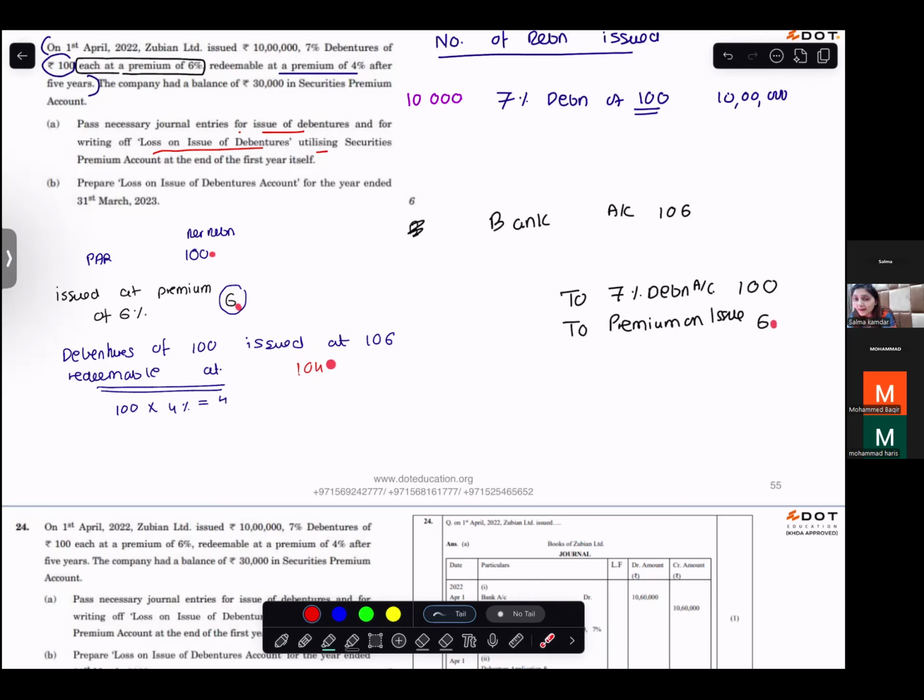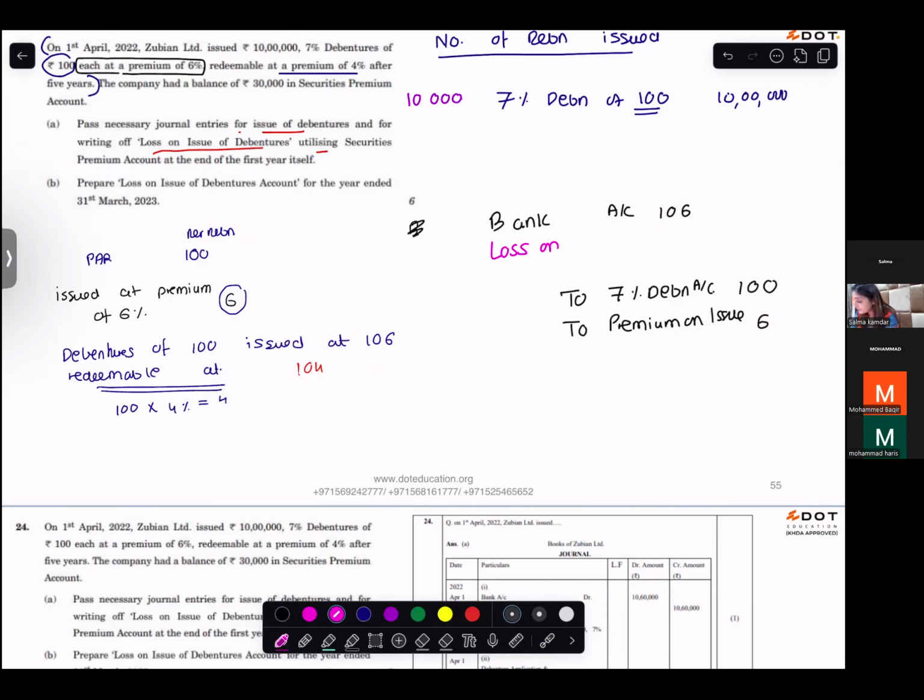Now when you're going to pay back, you compare this and this. So for the debenture of 100, you're going to pay 104. So how much is your loss because of redemption? 4. So which account will this go to?